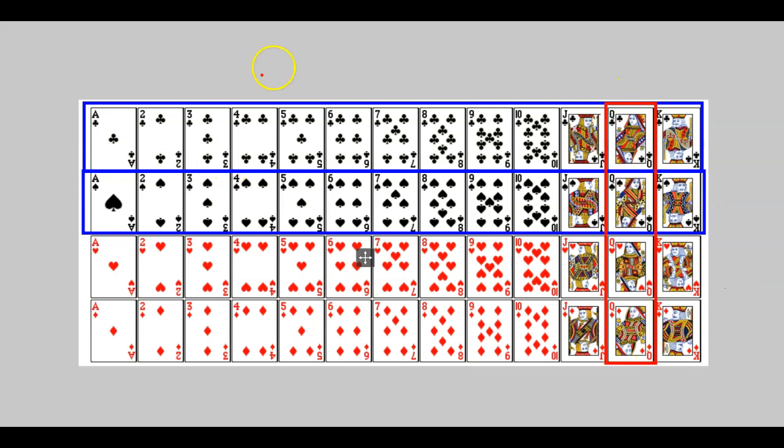All right. So as you can see, when I'm picking a club, there's no way I can pick a spade, because it could be just a club or a spade. It cannot be both a club and a spade. But when it comes to queen, I can have a queen and a club. I can have a queen and a spade. Do you see that? But when it comes to clubs, it's either clubs or spades. Now, once we know that, let's go back to the problem.